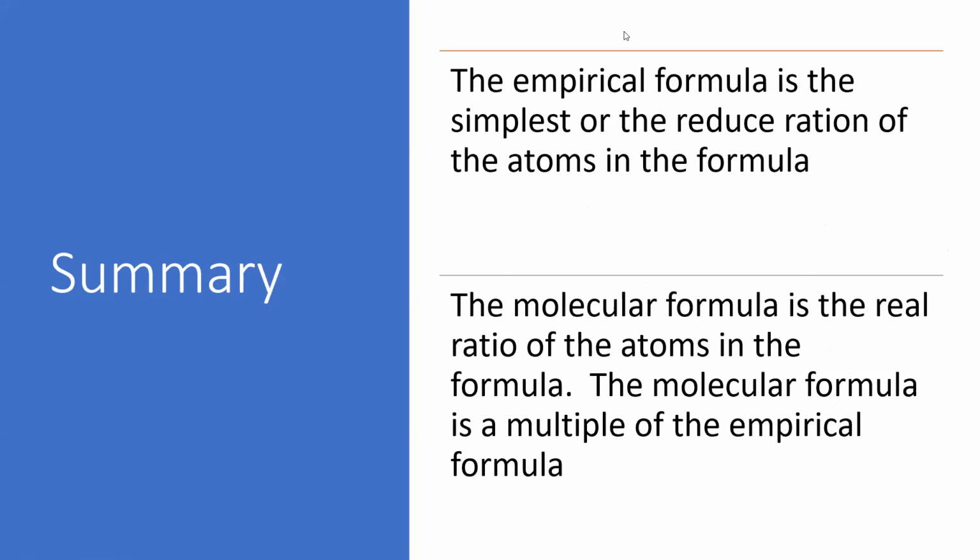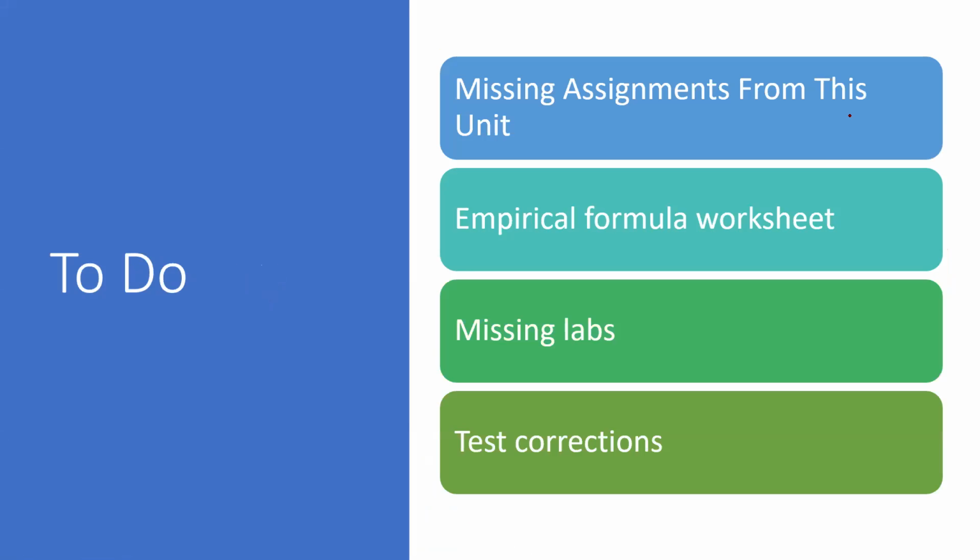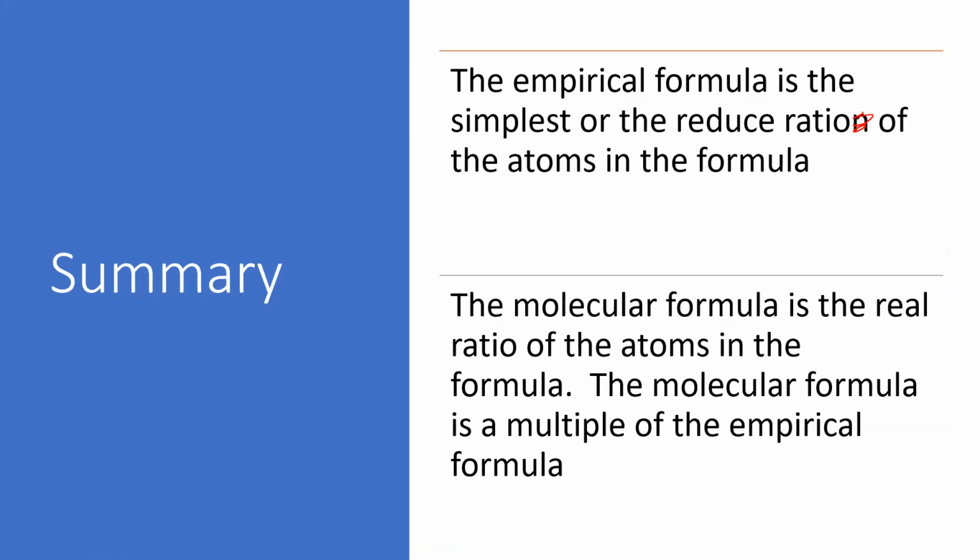Just to sum everything up, the empirical formula is just the simplest or reduced ratio of the atoms in a formula, and the molecular formula is the actual formula for the compound that we're talking about. So the empirical formula is the simplest version, whereas the molecular formula is what you actually have in nature or in an experiment.